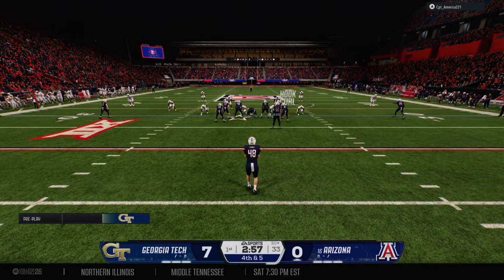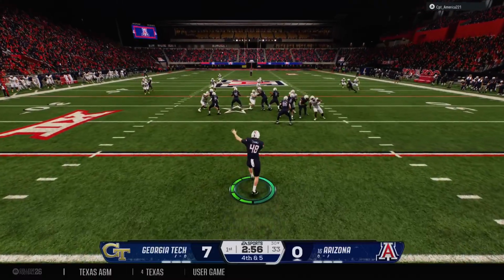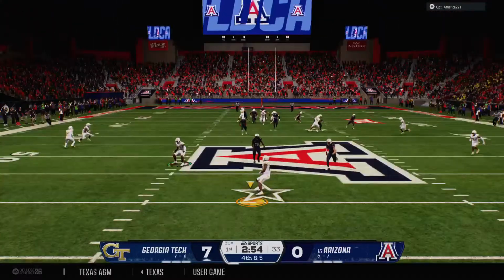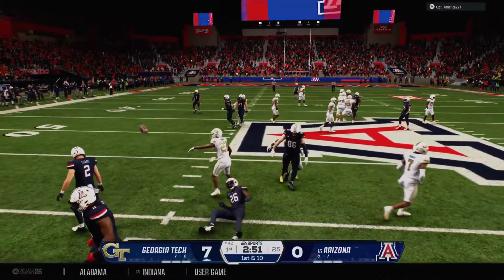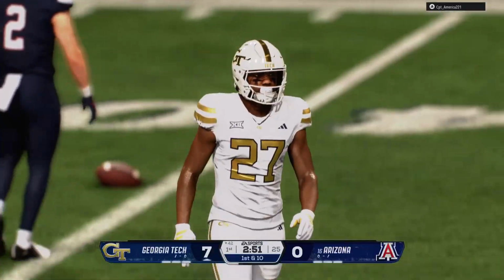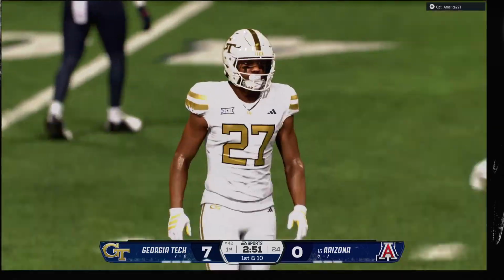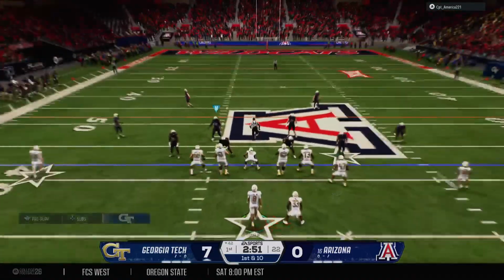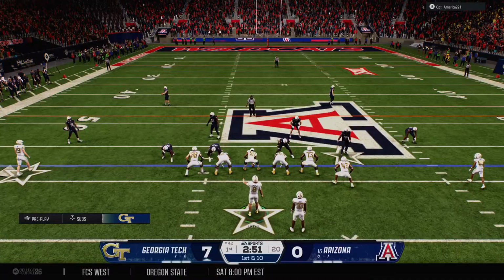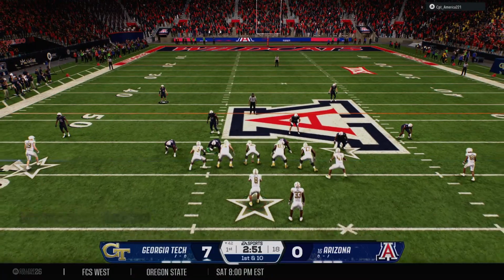Arizona runs out the punt team. They'll boot it into the night sky for the first time. I wouldn't quite call it a shank, but that's not exactly going to go on the resume reel. And you make the stop, and that is exactly what you want out of your punt cover unit. Georgia Tech has the ball back, and here comes the Yellow Jacket offense. Already a solid start to this one.